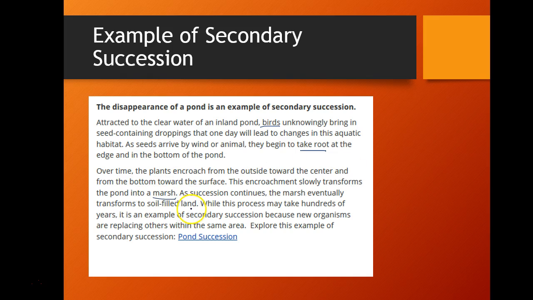And as succession continues, and years go by, the marsh can eventually transform into soil-filled land, so it looks as if a pond never existed. This process could take a long time, like hundreds of years, but it's still an example of secondary succession because we have new organisms, like these new plants that these birds are introducing, taking over the existing organisms in the ecosystem.